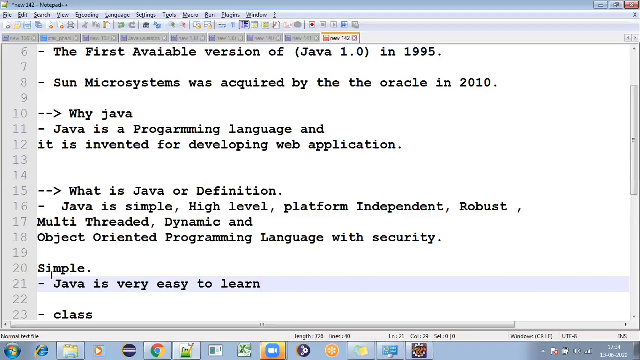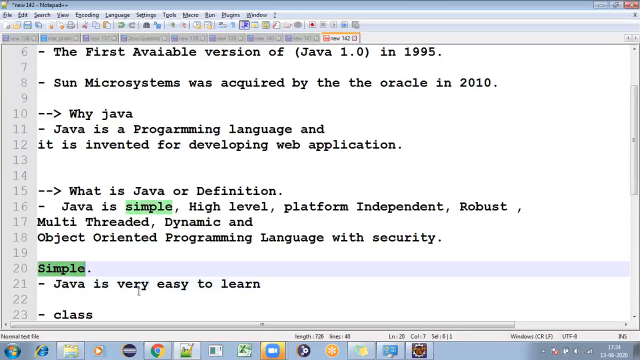Some of my BTech friends ask, I'm from EEE, I'm from ECE, can I learn these things easily? I'm from mechanical, can I learn these things? Then I ask only one question: do you know English? If they say yes, then you are eligible to learn Java. If you know English, you can learn the Java language very easily.